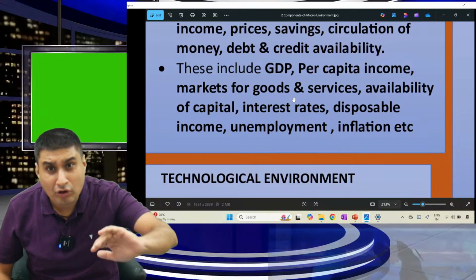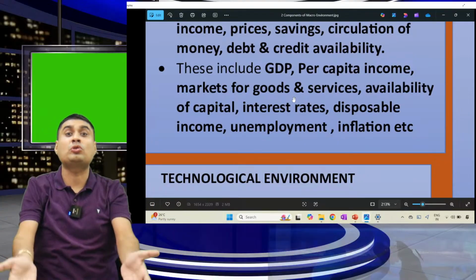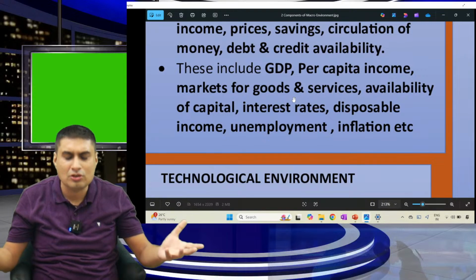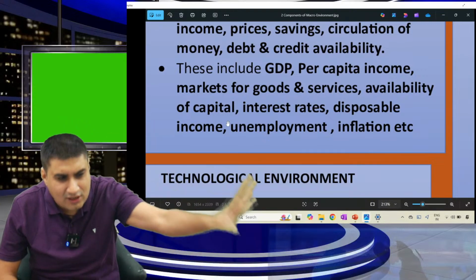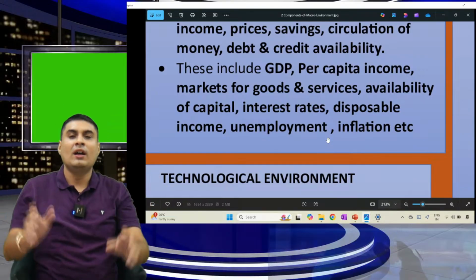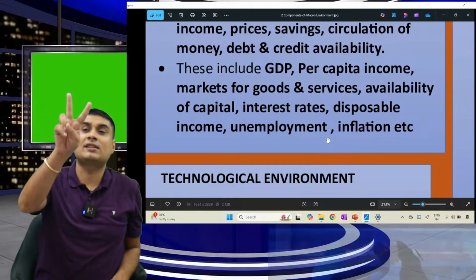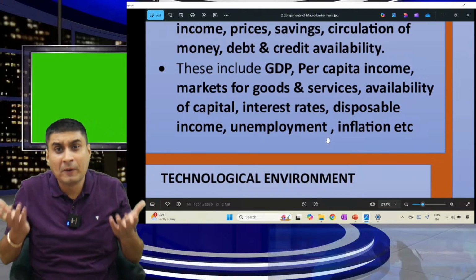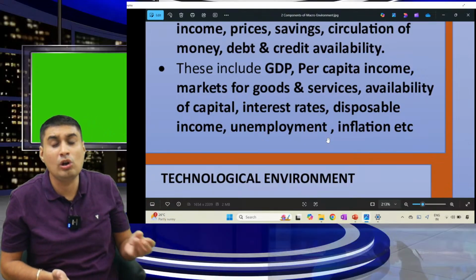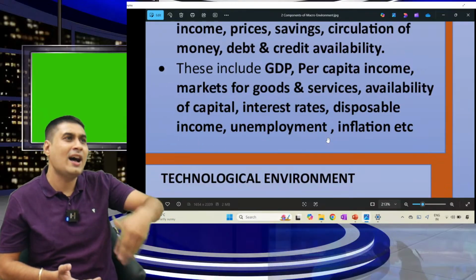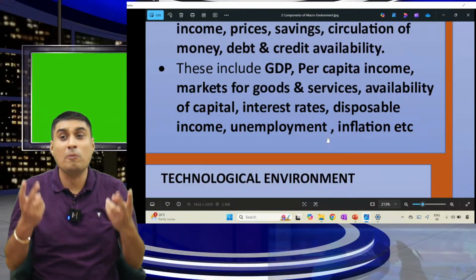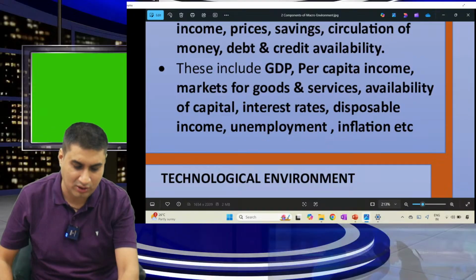You are buying oil from Russia at half the price, but the petrol price is never reduced. Indian consumer, what is this? That is why our disposable income is not there. Unemployment is huge. Inflation also. The Government of India says our inflation is 2%. Whose price increased by 2%? School fees increased by 20%. Idli increased by 50%. Dosa, don't know how much increase. 2% means what? Nothing. But okay.